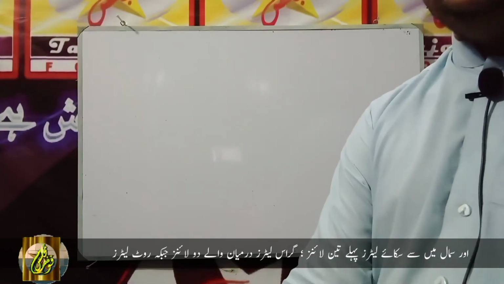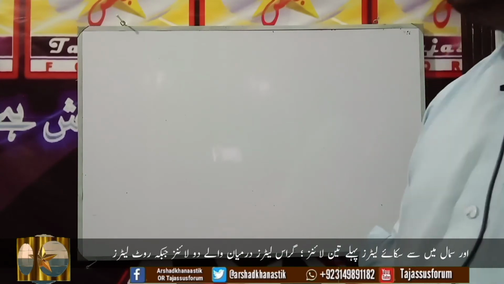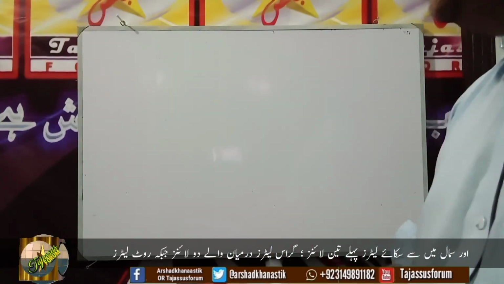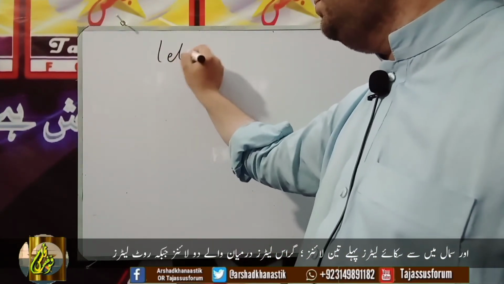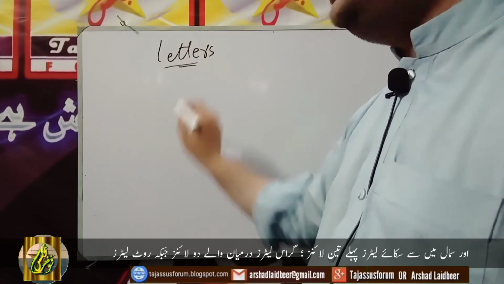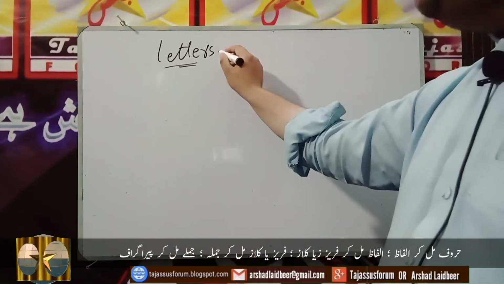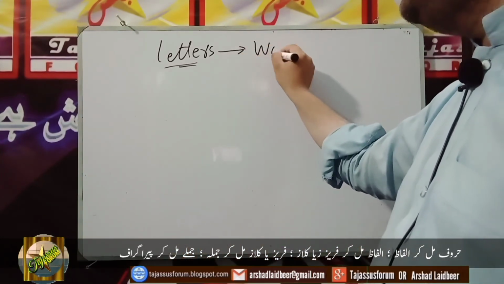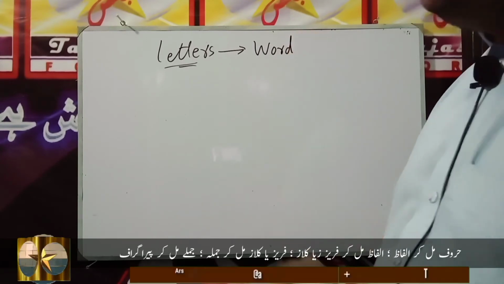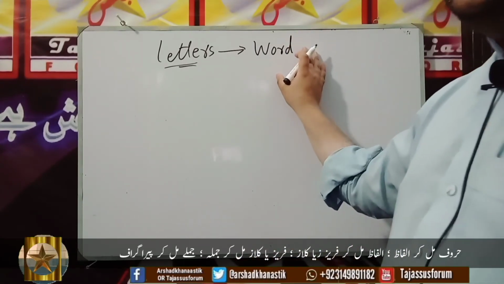Now we are going to study the mechanism of word, sentence, paragraph, and essay formation. The basic thing is letter, as we have discussed that letters are the symbols that represent a certain sound, okay? When letters combine together, they form words. A word is a group of letters that gives us a certain sense, okay?